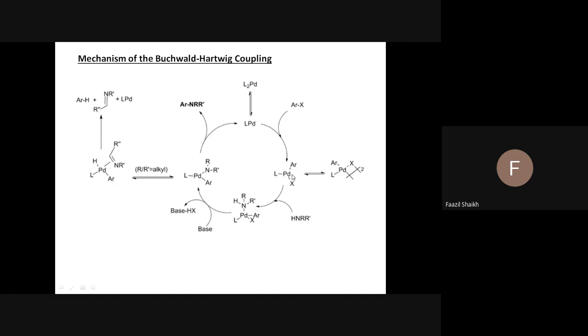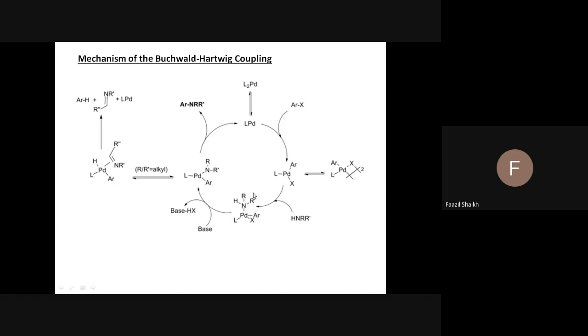Here it is also shown that this ligand is one type of ligand coordinated with this X. But our job is this: if you understand this, it is only the adduct which is formed by the action of aryl halide and pseudohalides with this palladium catalyst. Once it is formed, there is an action of amines over this. When the amine reacts with this, the lone pair of nitrogen forms coordination with this palladium.